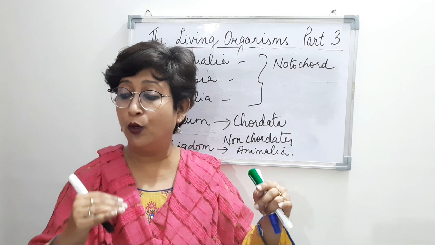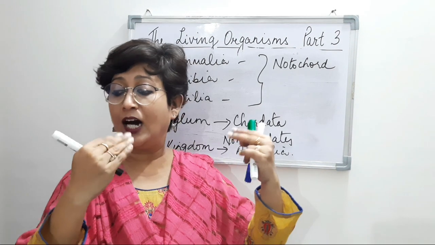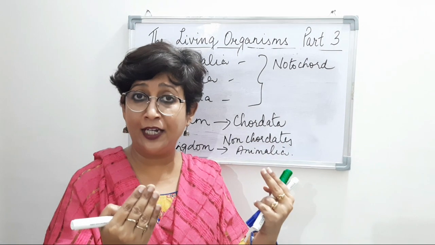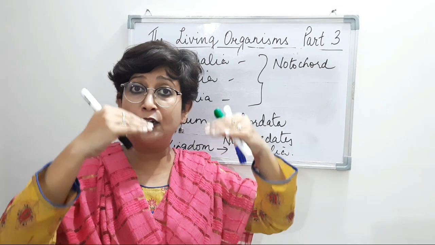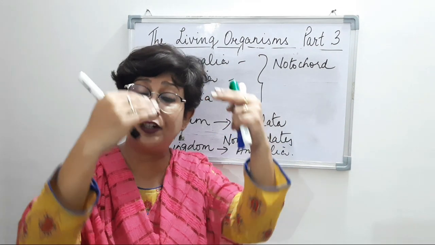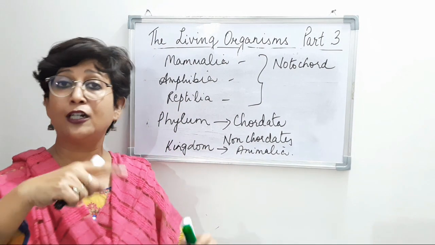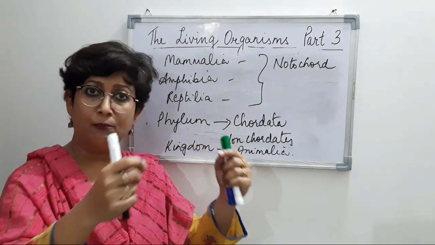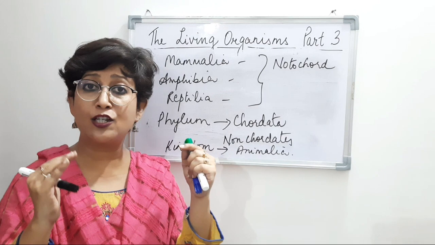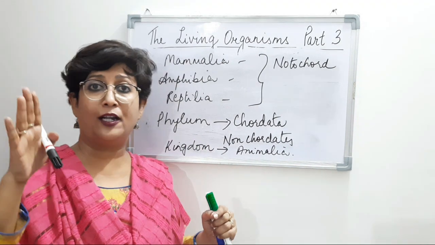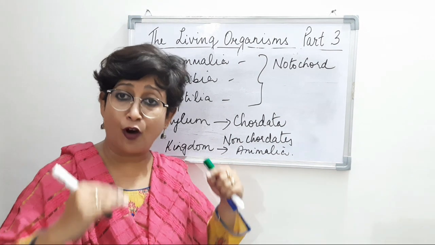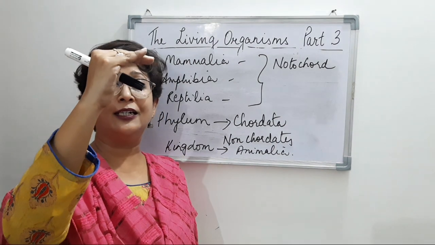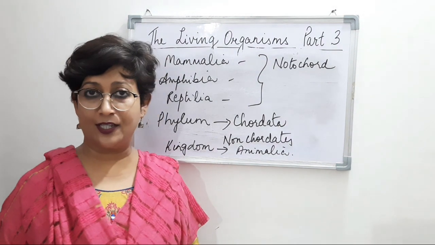Similarly, from genus to family, it still decreases. From family to order, the similarities are even lesser, right? From order to class, much lesser. From class to phylum, even lesser, right?